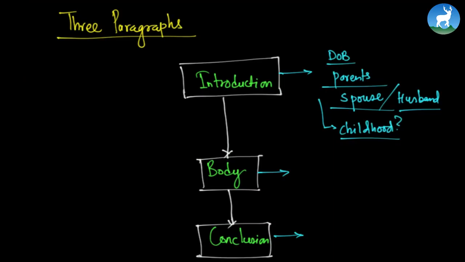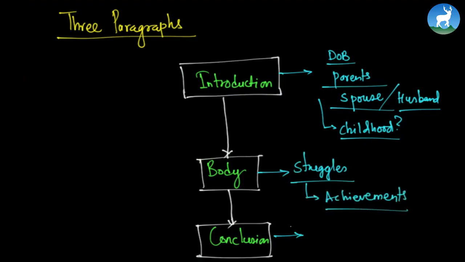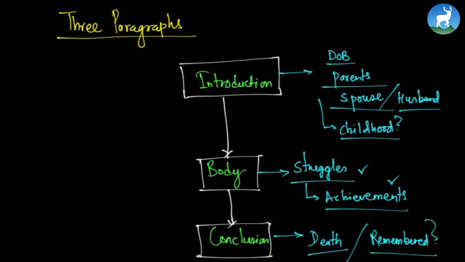Write about that. In the body paragraph, write about the struggles, all the struggles that the person went through. Write about achievements. What different kinds of things did that person achieve? Write things like that. In the final paragraph, write about death. When did the person die? And write about how he or she is remembered. Write about things like that. So we have introduction, body, and finally conclusion.